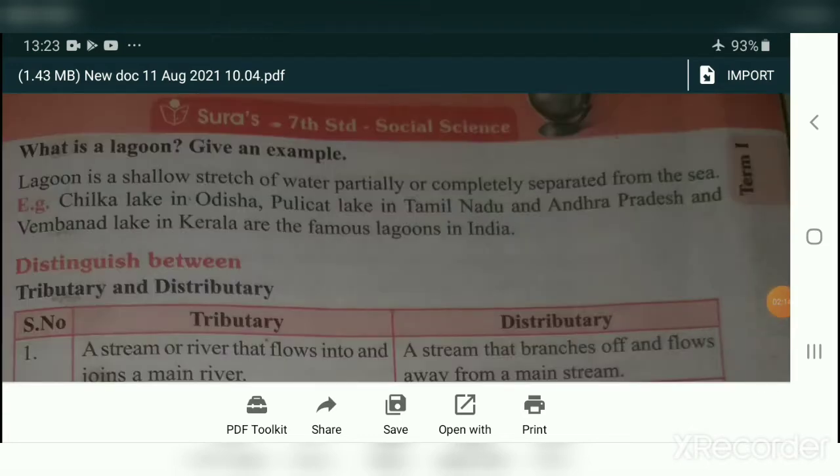What is a lagoon? Give an example. Lagoon is nothing but a lake. Lagoon is a shallow stretch of water partially or completely separated from the sea. Example for lagoon, Chilka Lake in Odisha, Pulicat Lake in Tamil Nadu and Andhra Pradesh, and Vembanad Lake in Kerala are the famous lagoons in India.